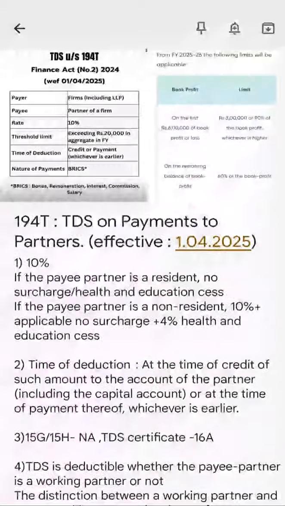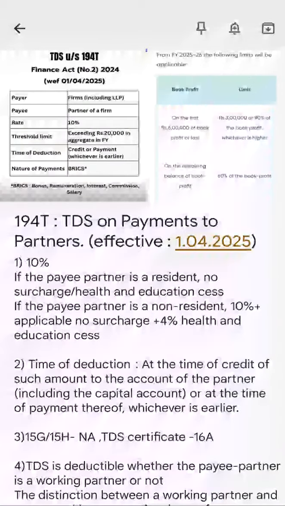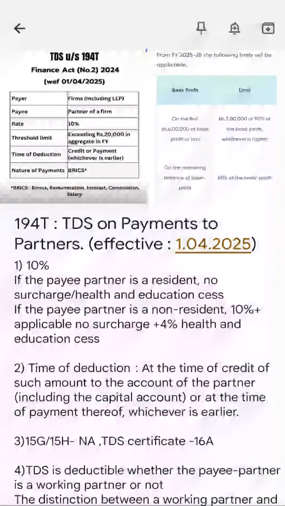Okay. So that is with respect to TDS on payments to partners. A very, very important TDS section. I think many of the people will be in this zone and may not know about it yet. But this is effective from 1/4/25. Please remember, that means only a week left. So please understand this section. Any doubts, please do comment down in the video, and I'll definitely try to answer the question.